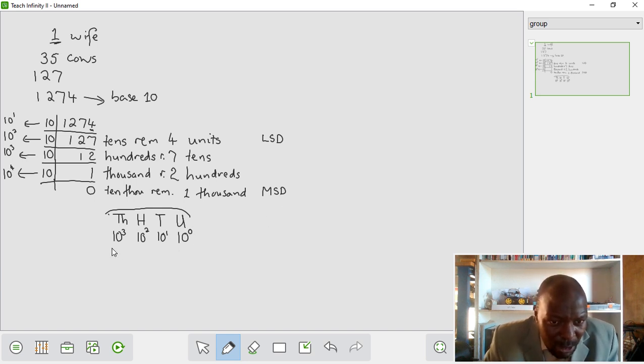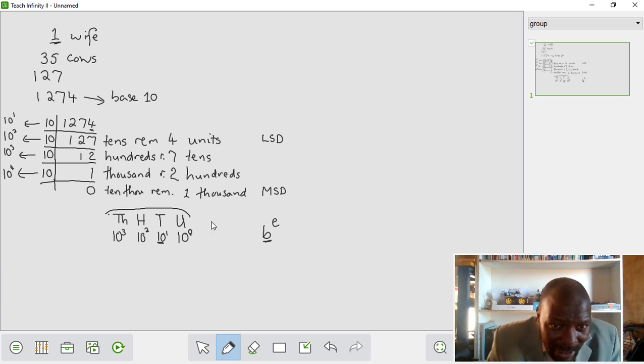If you look at these powers here, these are all powers of 10. So you can see why we're saying our base, the bottom number, is the base and the top number is the exponent. It's always base to the power of exponent. So our base there is base 10, and this count is based on base 10.